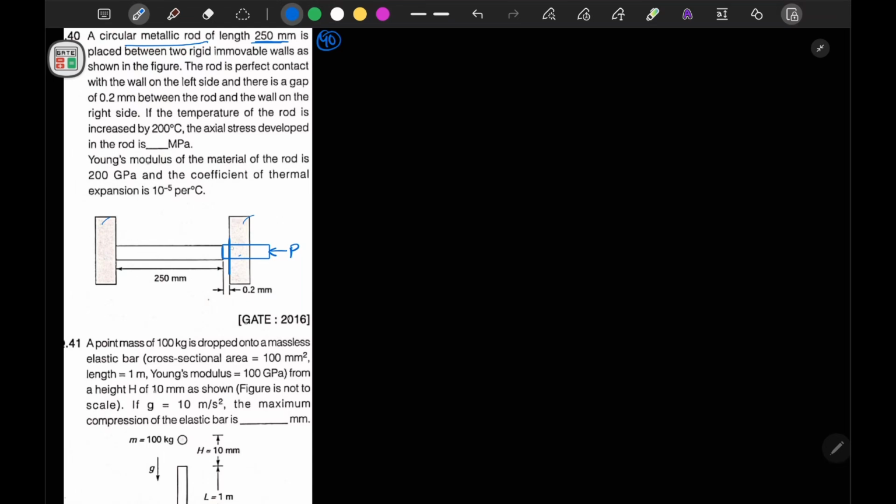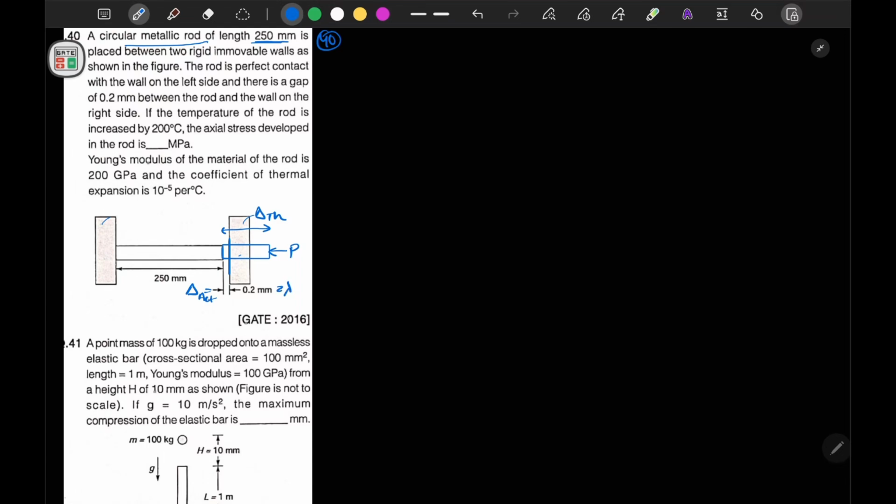So this is our delta actual. This distance was our delta thermal, but this is given as delta actual, or we also call it in terms of lambda.